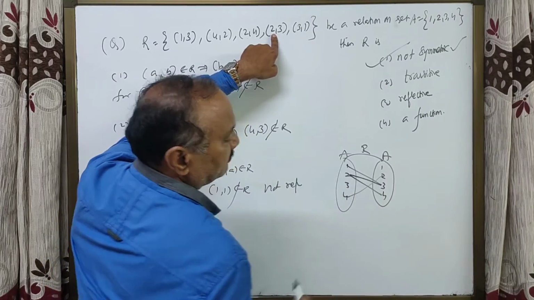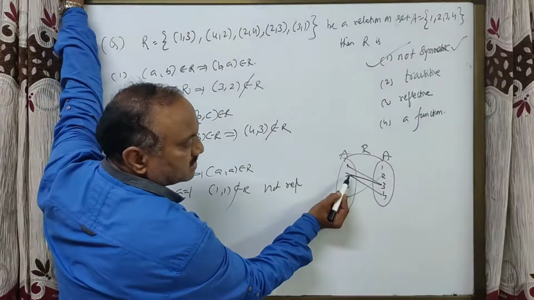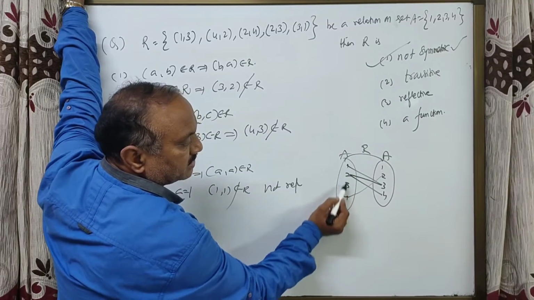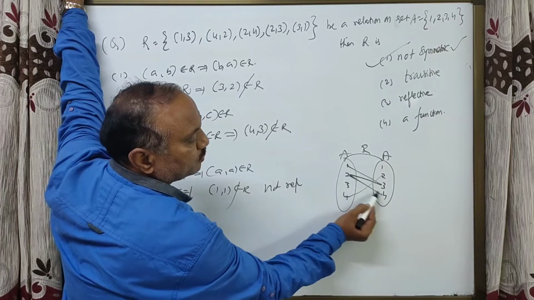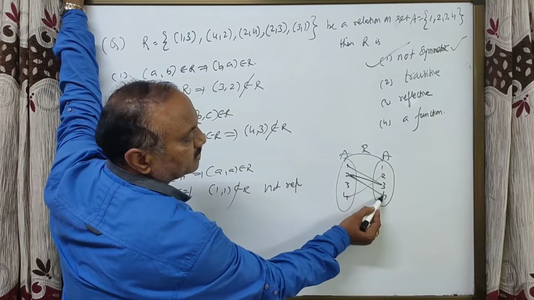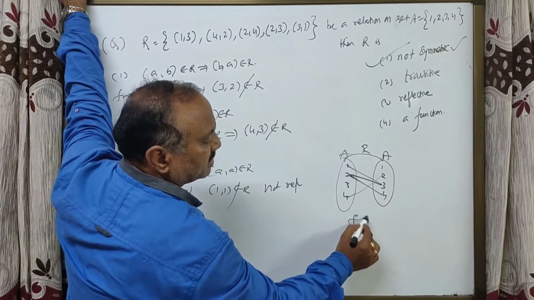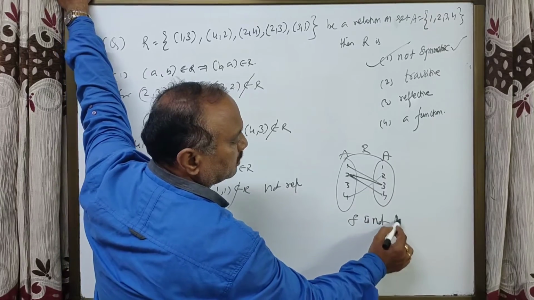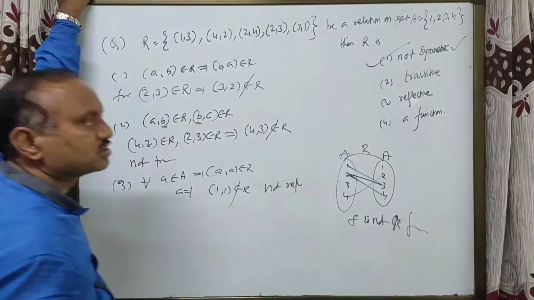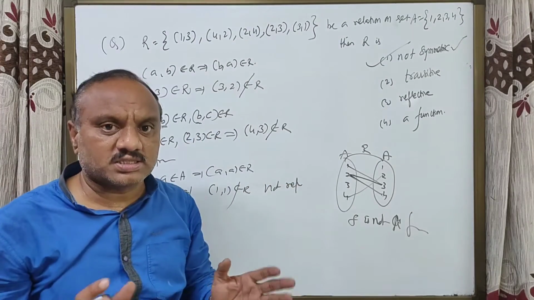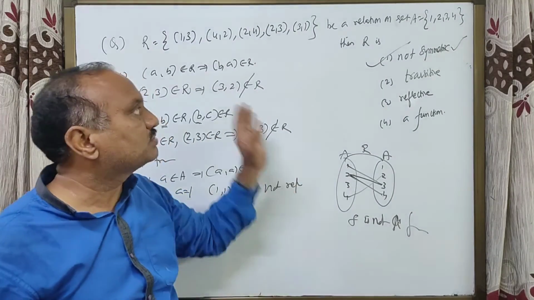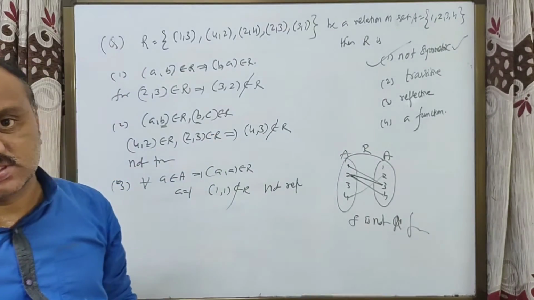It is not a function. Function means every element in A is associated with a unique element. 2 is associated with 2 elements. So F is not a function. Not a function. So my dear students, I think this example is somewhat clear. So the answer is not a symmetric function.